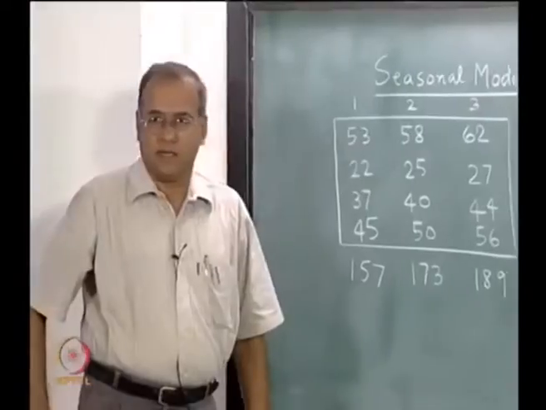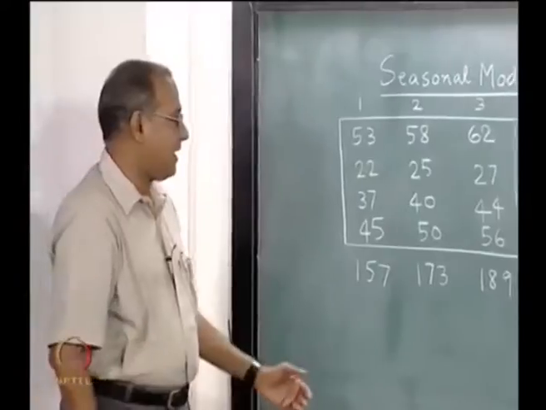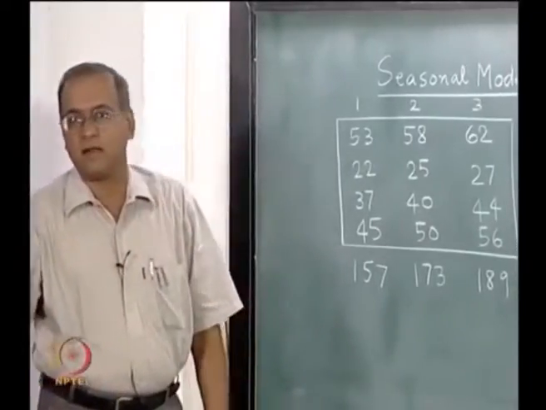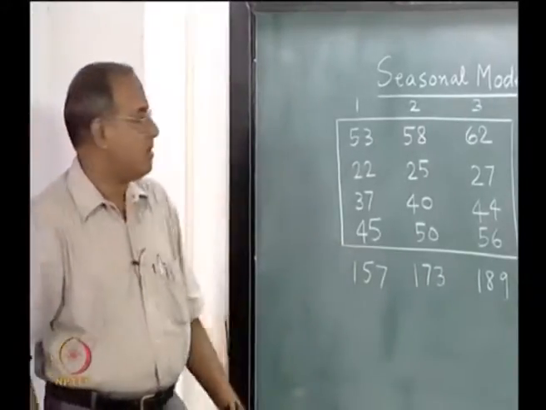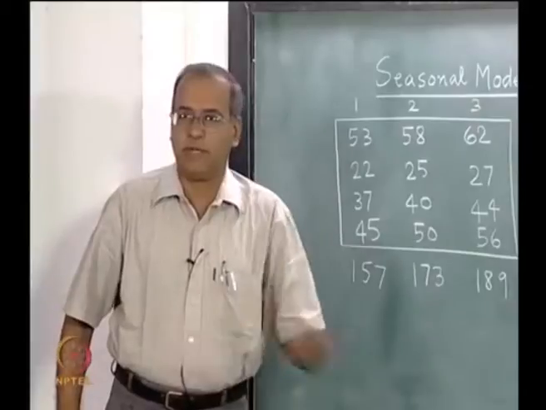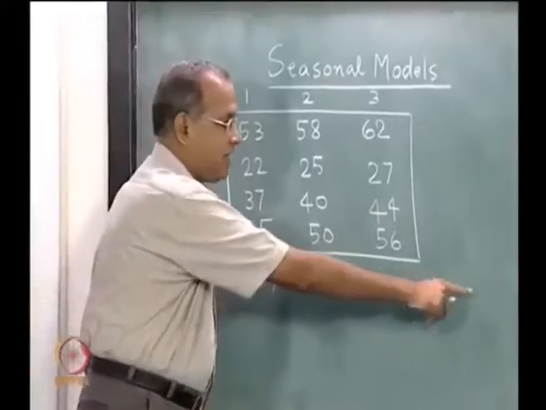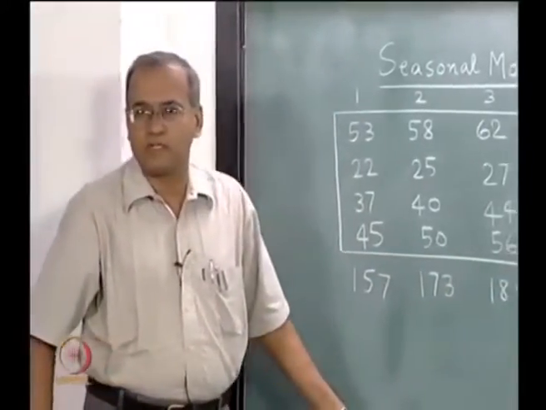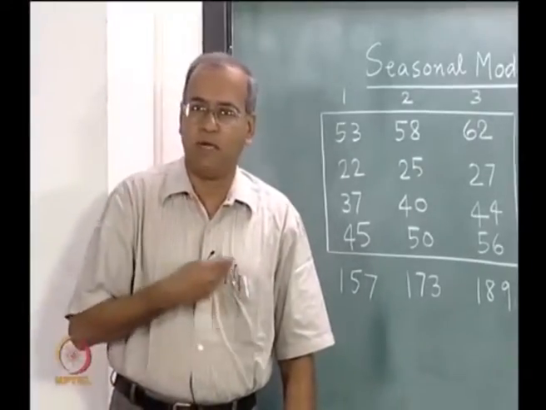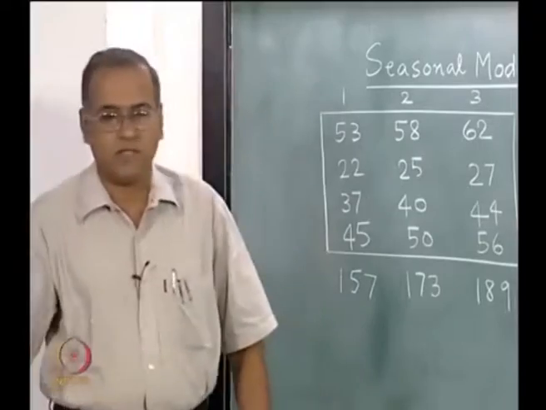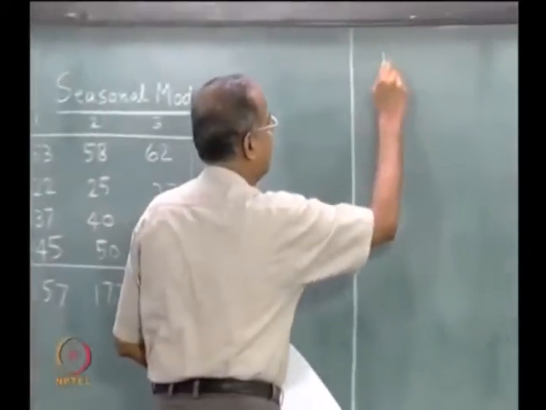Now, what we will see is, can we use exponential smoothing in some form to try and get a model which can in principle forecast better in the sense that more recent data will have more weightage. For example, when we used the method of least square to fit a line here, we gave equal weightage to all these points. Now, the question is, can we use exponential smoothing and try and build another model to do this? Now, that model is called the Winters model, and the Winters model has the following equations.